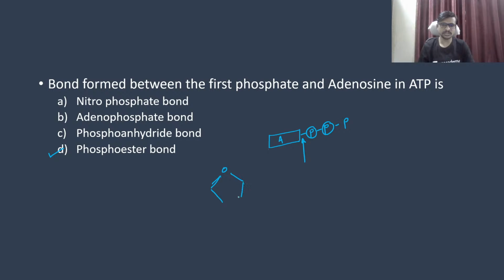Okay, so if you see in the DNA, adenine is, for example, here A, and your phosphate bond is here. So this is again the phosphoester bond. When this bond is attached to the fifth carbon atom of ribose sugar here, now you can say this bond is a phosphodiester, because two ester bonds are there, and that's why diester here is, for example, any ATGC, whatever it is.